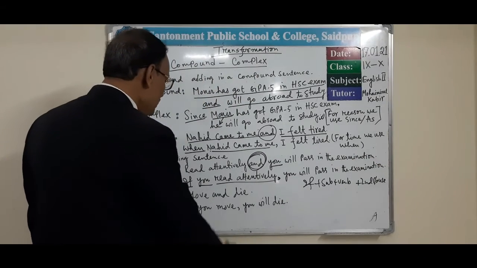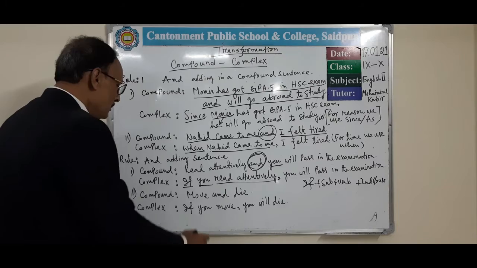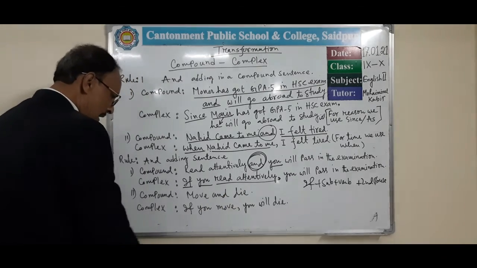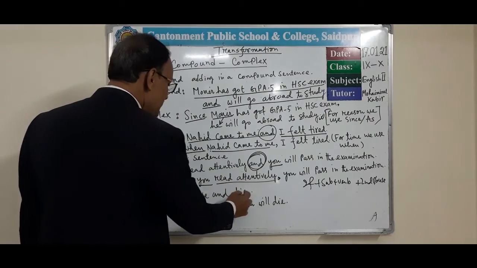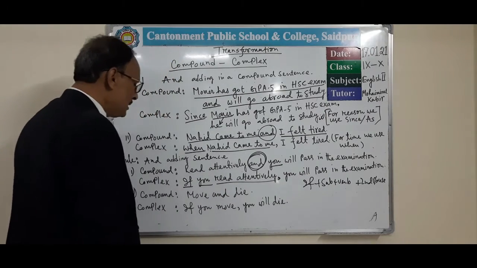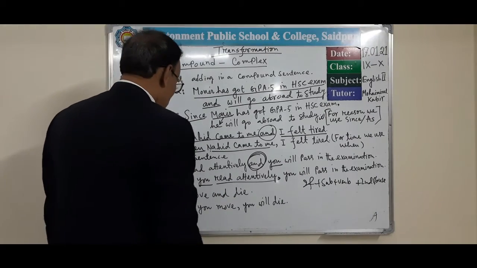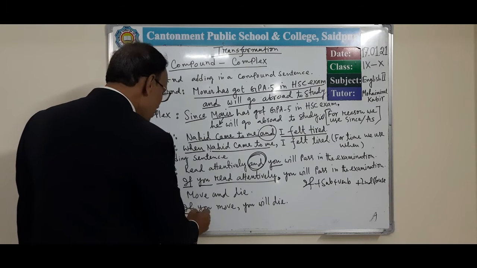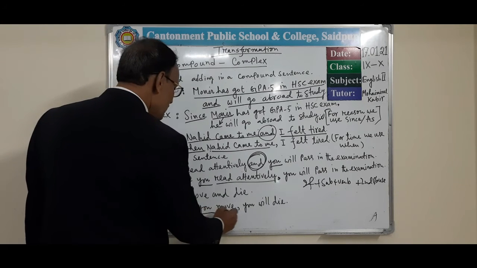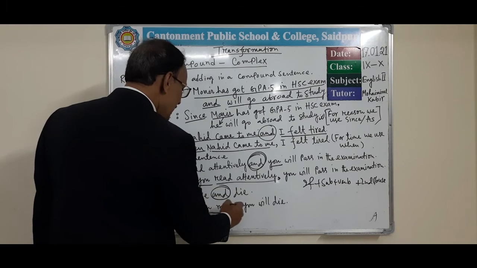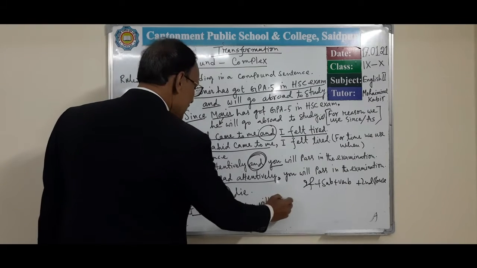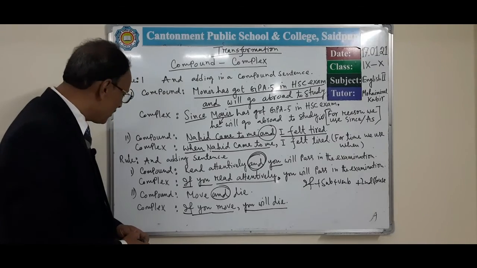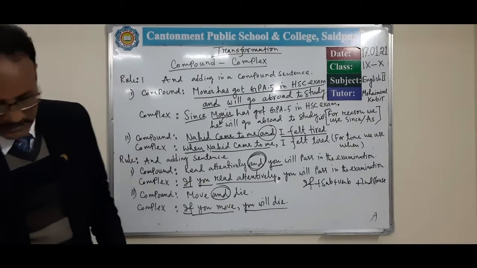In the same way you can transform compound to complex, move and die. That means in here there is no subject. So at first you have to give a subject, if plus subject. If you move, and will be omitted, and then you will die. In this way we can transform from compound sentence to complex sentence.